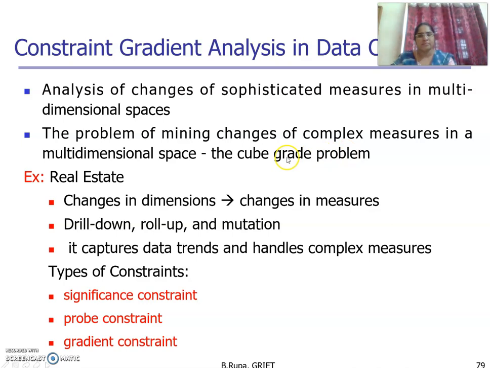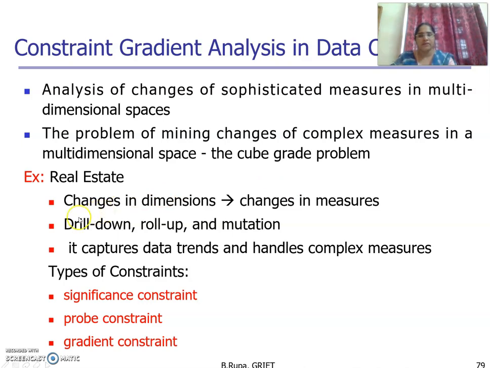For example, taking real estate, if there are any changes in dimensions or attributes, obviously the measures will change also. We have specialization, generalization and mutation. Specialization comes under the drill down operation, generalization comes under the roll up operation, and mutation means changes in dimensions. Because of all these changes, we need to change the measures.